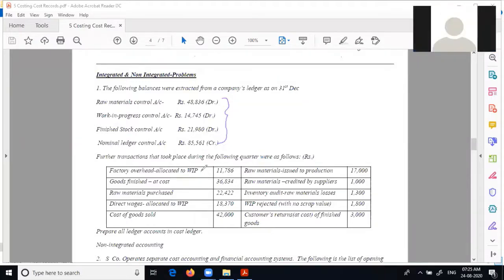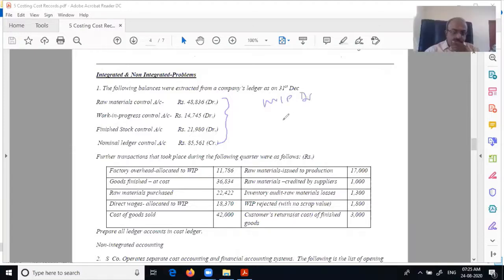Work in progress debit to factory overhead control account. This is the recovery entry. Very good. Goods finished at cost. Maria, can you tell me? Goods finished at cost.